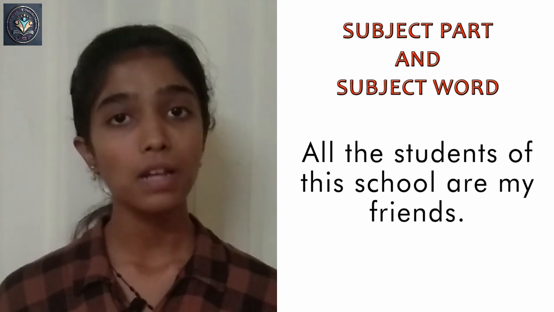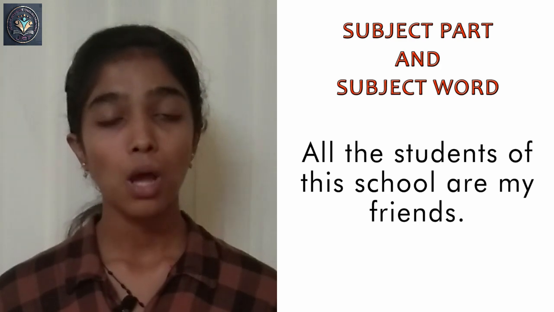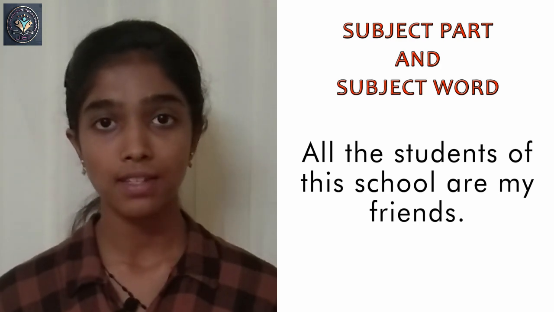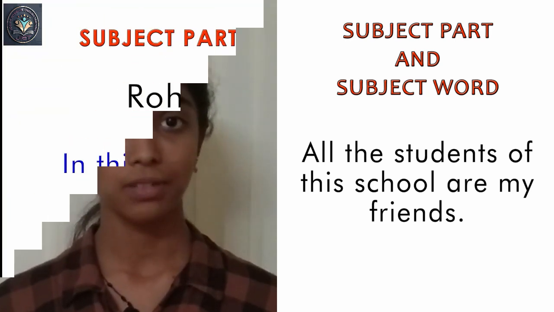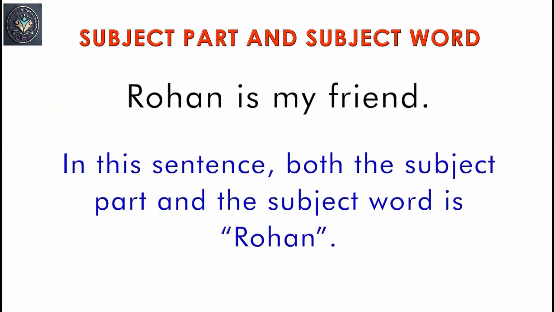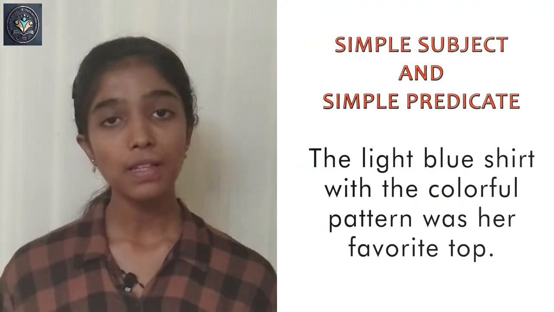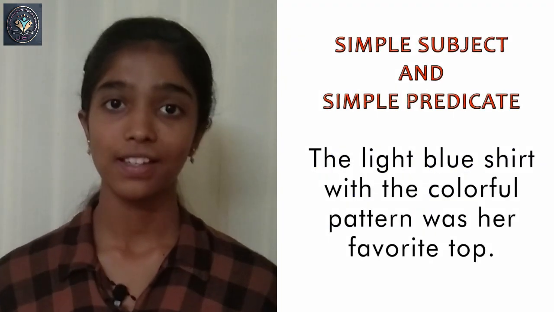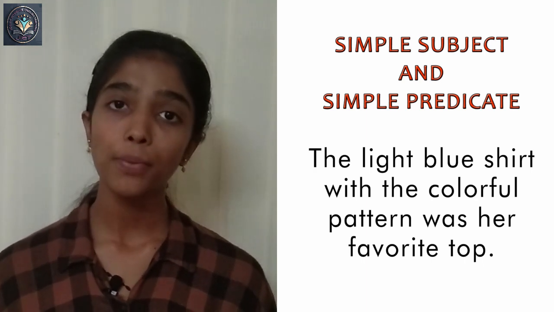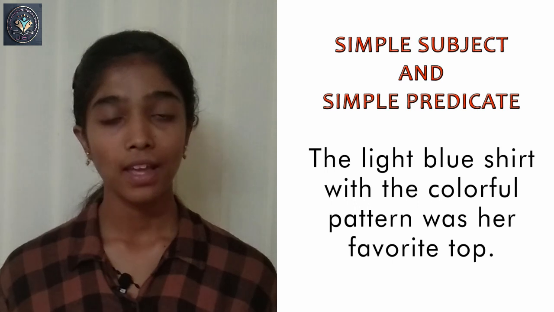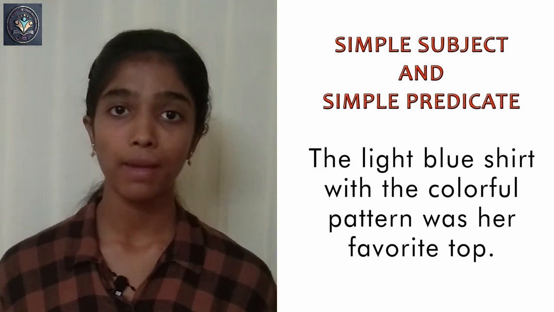When there is only a noun or pronoun before the verb in a sentence, it will be both the subject part and the subject word. See the example. Rohan is my friend. In this example, both the subject part and the subject word is Rohan. Simple subject and simple predicate. The subject of a sentence includes the noun or pronoun with all words that modify or describe it.